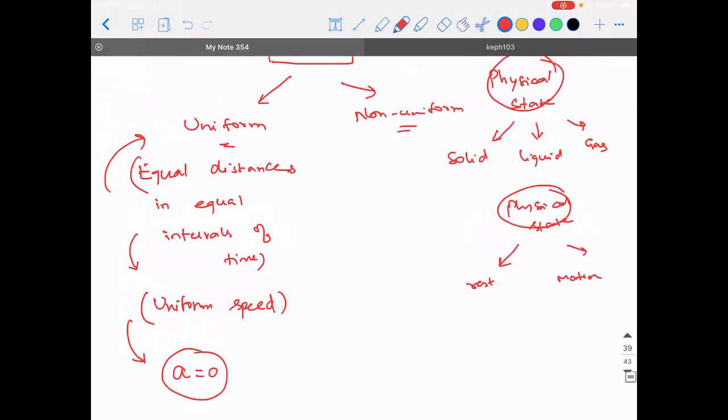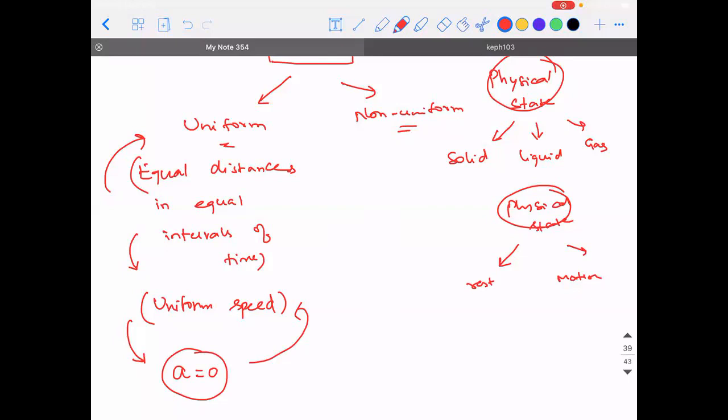In a similar way, the meaning of uniform motion is equal distances in equal time. But subsequently, equal distances in equal time also means that there is a uniform speed. Uniform speed also means that the acceleration is 0. So all the three mean the same. If somebody tells you tomorrow the acceleration of an object is 0, then one thing that you can conclude is either it has a uniform speed or it is not moving at all. Are you able to understand?